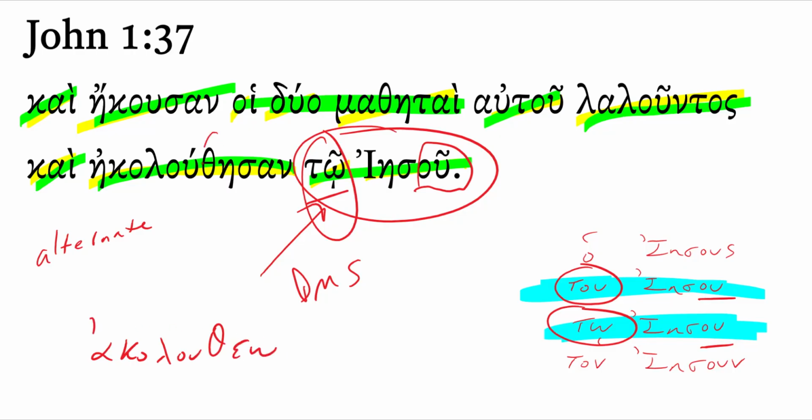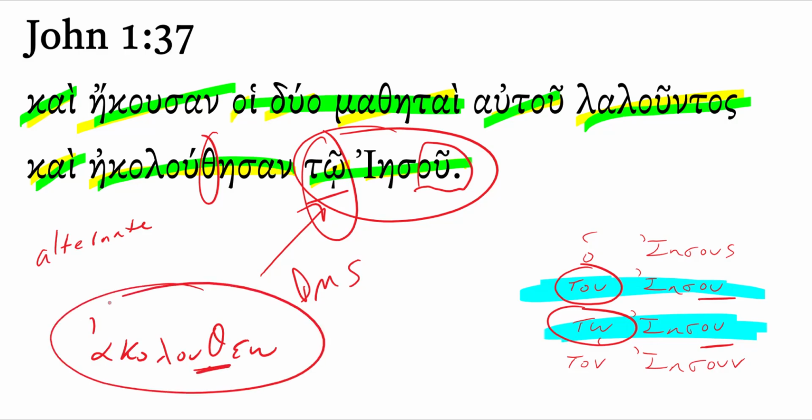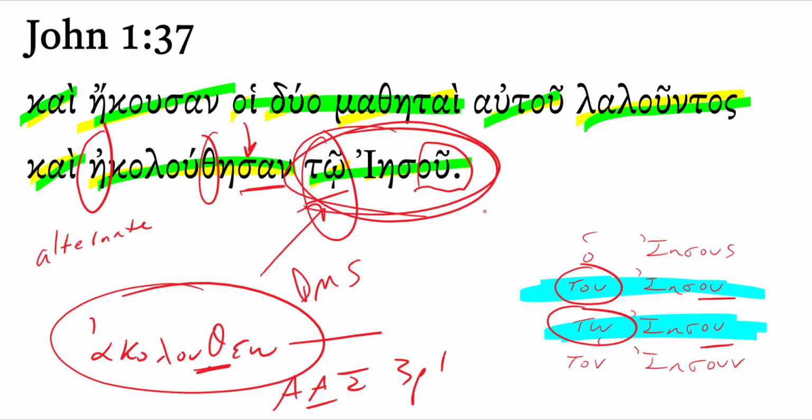Hopefully you were not led astray with that theta. You're like, that's a passive. Well, if it's part of the spelling of the stem, then it is not a passive, right? Akoloutheo means to follow. We do have an augment there. We have a sigma. Bam, that's an aorist active indicative, and that's a third person plural because it's referring to the two disciples. This is a verb that's followed by a dative object, or a dative complement. That's why Jesus is in the dative.